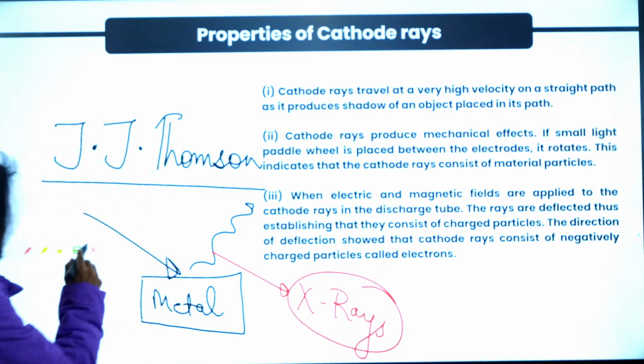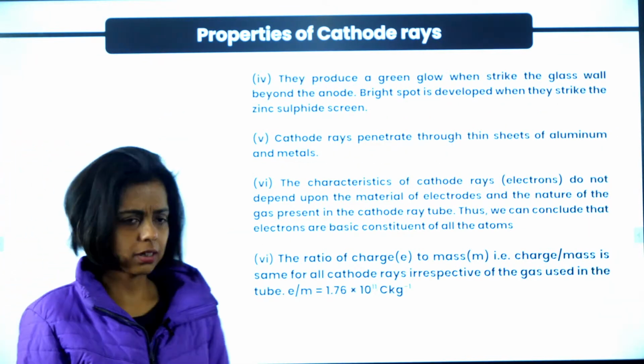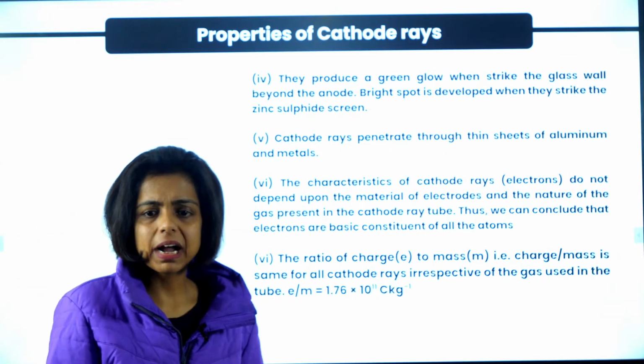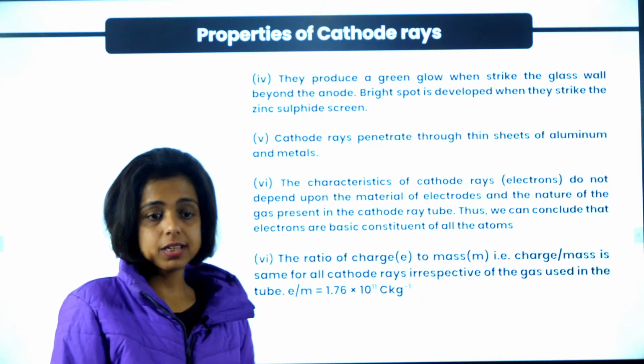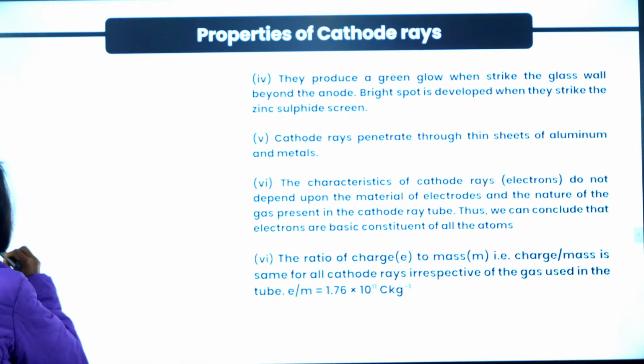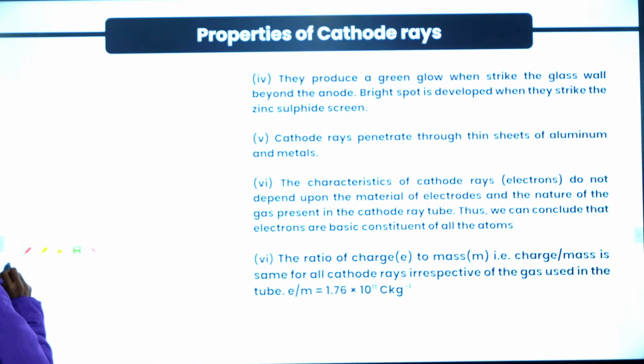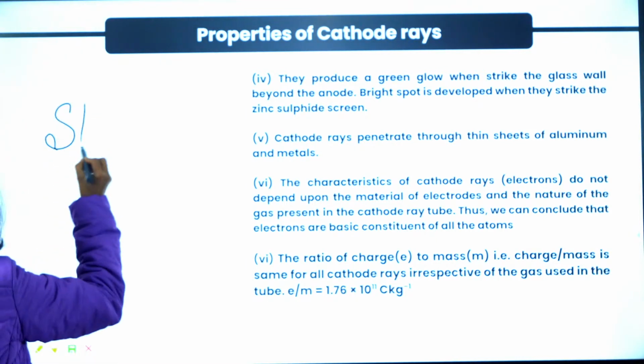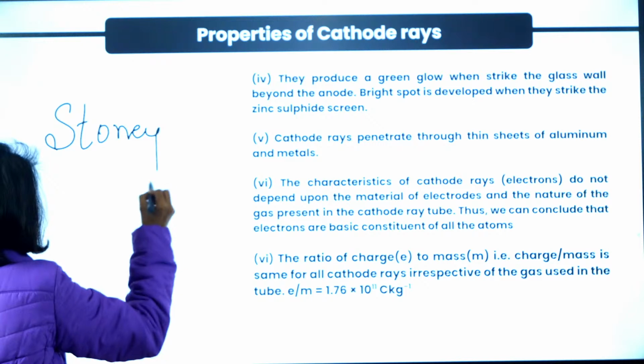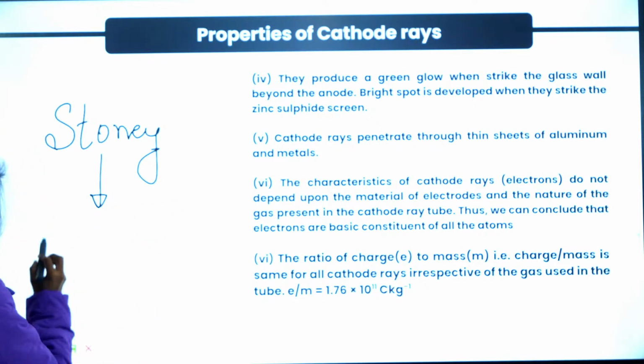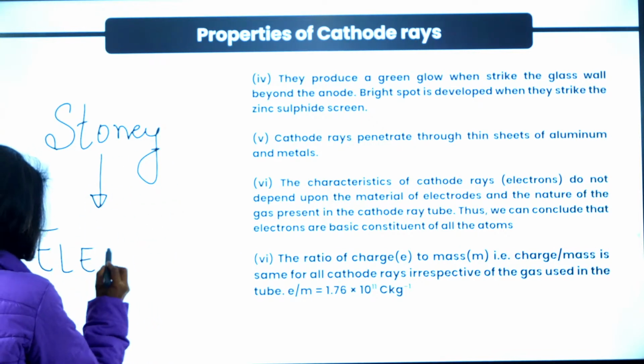Now, ma'am, what are the particles present in the cathode rays? Yes, what are the particles present in the cathode rays? The scientist Stoney named those particles. The cathode rays are rays consisting of negatively charged particles. Stoney was the person who named these particles, just the name, electrons.